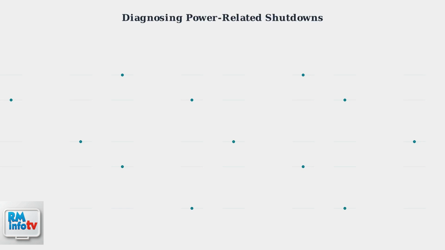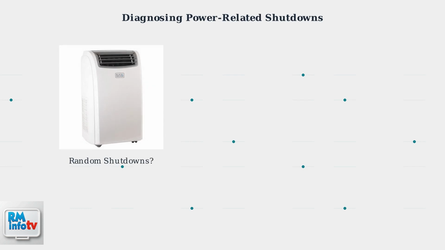Black & Decker portable air conditioners often shut off randomly due to power-related issues. Let's diagnose the most common power problems step by step. When your portable AC unit shuts off unexpectedly, the first step is checking the power connection.